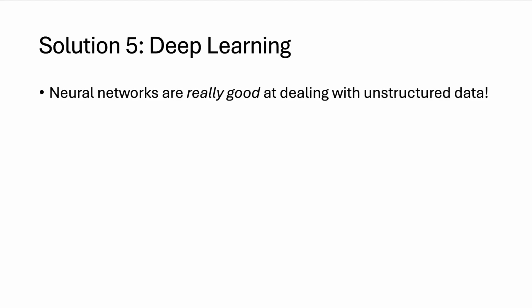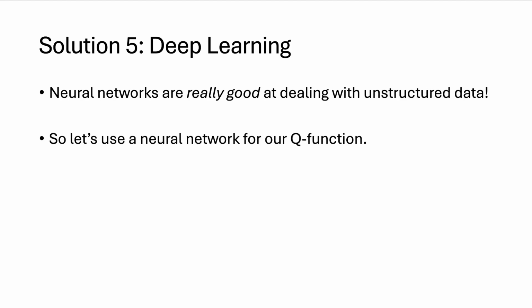So neural networks are really good at dealing with this kind of unstructured data. They're great at dealing with text, they're great at dealing with images, they're great at dealing with video. So what we're going to do is use a neural network for our Q function. Now, there's two possibilities for the architecture of this neural network we're going to use.